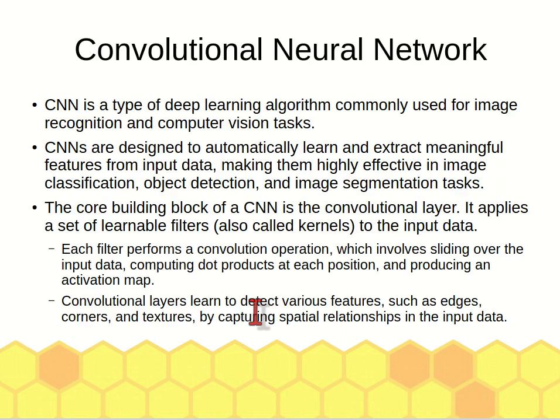Okay, in addition to MLP, multi-layer perceptron, another type of neural network is CNN, convolutional neural network. This is a very advanced neural network type that we call CNN. It involves many layers.